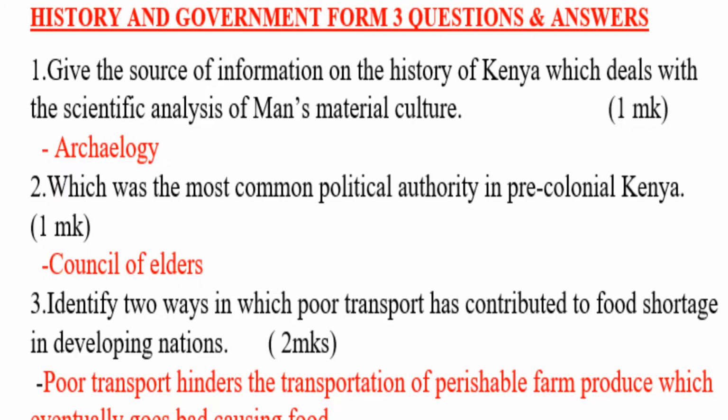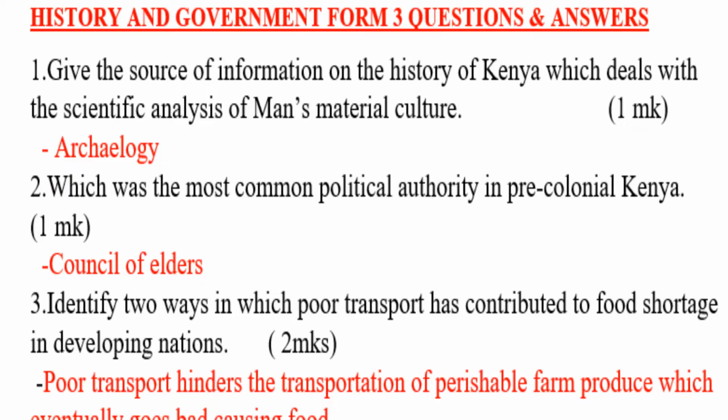Question number 1: give the sources of information on history and government of Kenya which deals with the scientific analysis of man's material culture. The answer is archaeology. Number 2: which was the most common political authority in pre-colonial Kenya? That one is Council of Elders.